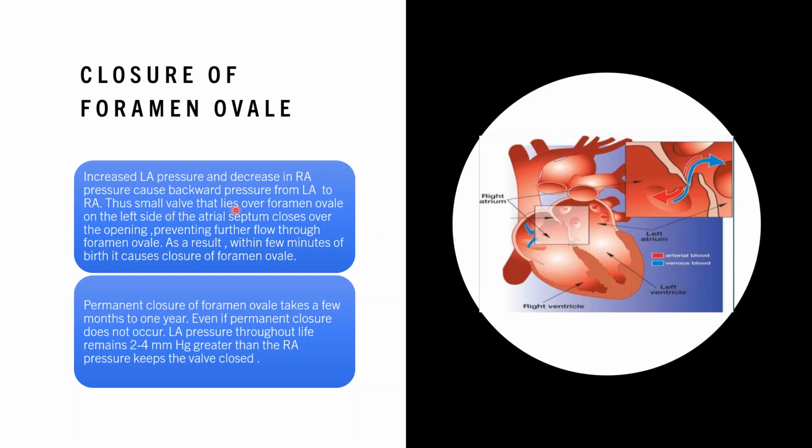The small valve that lies over the foramen ovale on the left side of the atrial septum closes over the opening, preventing further flow through the foramen ovale. As a result, within a few minutes of birth, it causes closure of foramen ovale. Permanent closure of foramen ovale takes a few months to a year. Even if the permanent closure doesn't occur, left atrial pressure normally throughout life remains 2 to 4 mm mercury greater than the right atrial pressure, which keeps the valve closed. Only in two conditions can this situation, where there is patent foramen ovale, cause a problem, which I am going to discuss in a coming slide.